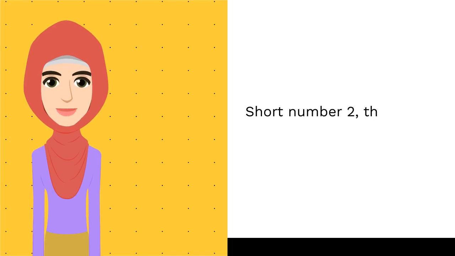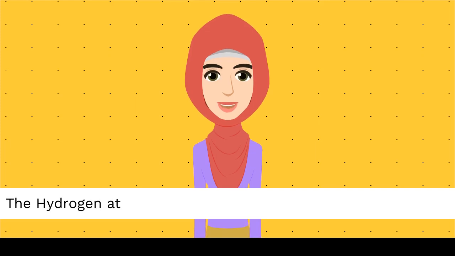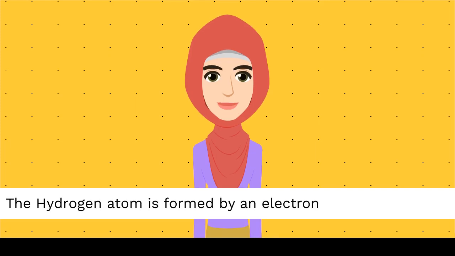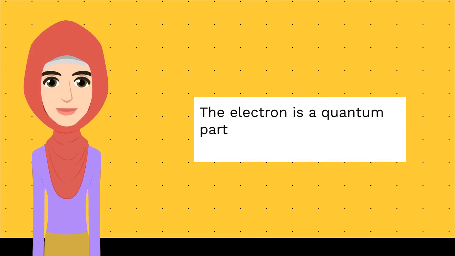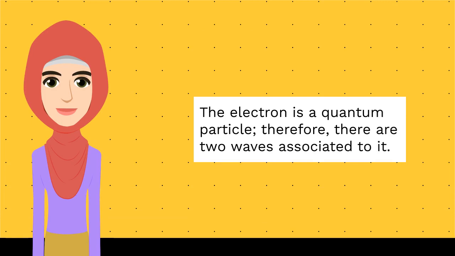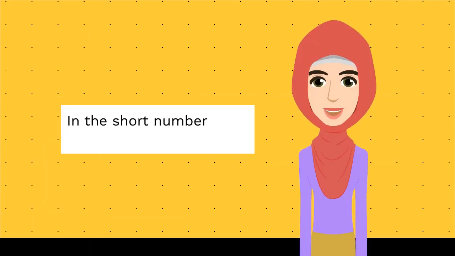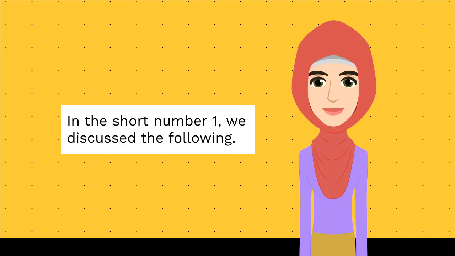Short number 2, the size of the hydrogen atom. The hydrogen atom is formed by an electron and a proton. The electron is a quantum particle, therefore, there are two waves associated to it. In short number 1, we discussed the following.